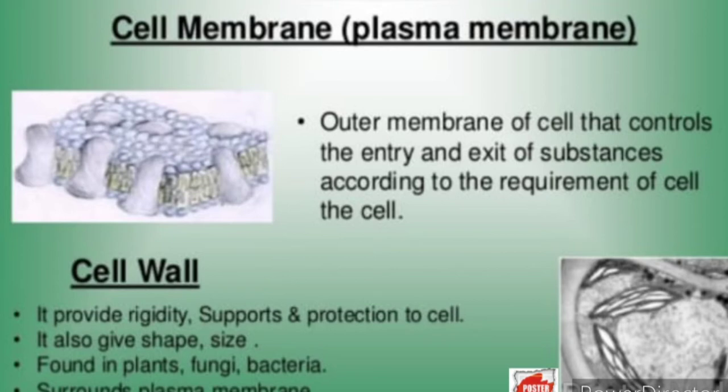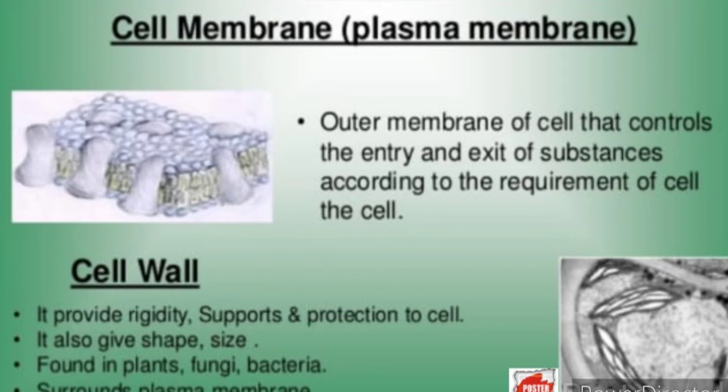Next we have the cell wall. It provides rigidity, support and protection to the cell. It also gives shape and size. It is only found in plants, fungi and bacteria, and it surrounds the plasma membrane or the cell membrane. That means it is a protective covering found in plant cells.